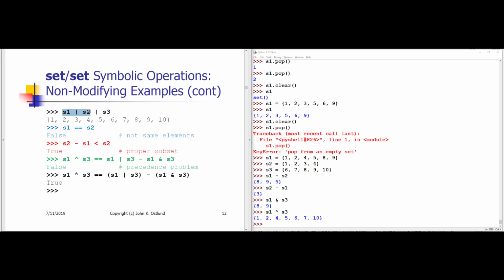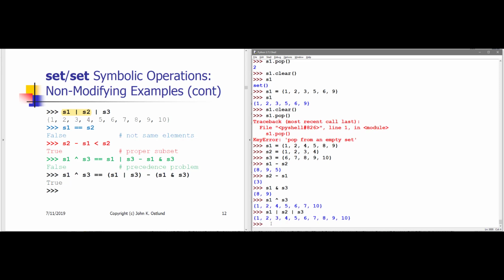These are evaluated from left to right, so first I get the union of S1 and S2, and then I get the union of that with S3, and of course the result of that is a set. The union of S1 and S2 union S3 will give me the items that are in S1 or S2 or S3. I can ask whether S1 is equal to S2, and of course it's not.